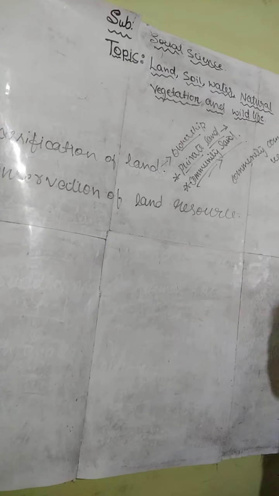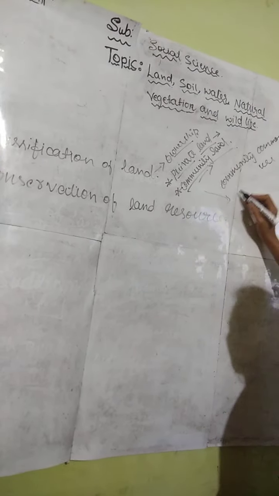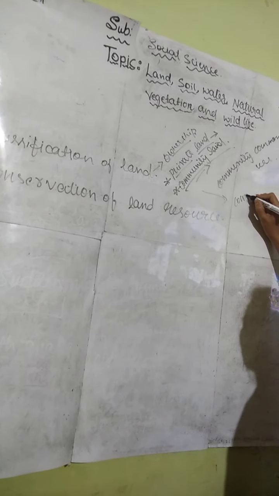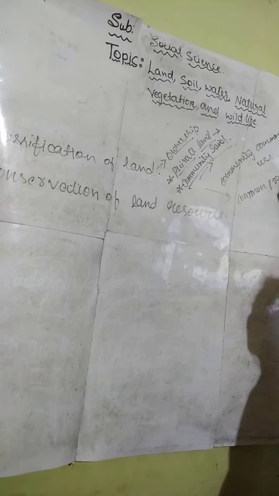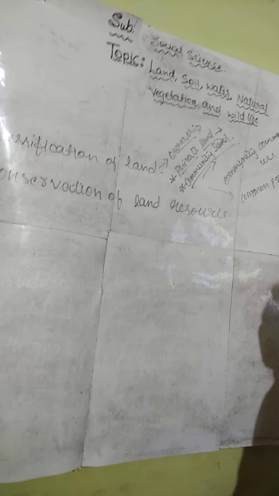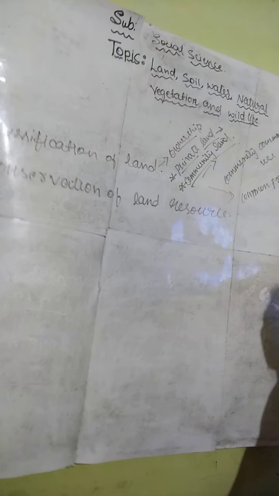This land is also known as common property land, because this land is used by all the people. So that's why it is called common property land here, students.